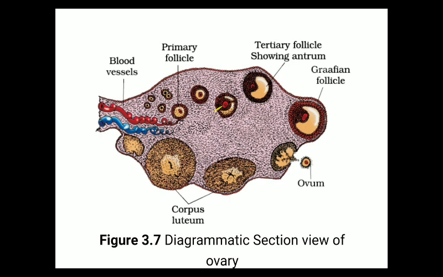The secondary follicle will further develop to form the tertiary follicle, and the tertiary follicle further develops, and finally the first meiotic division takes place and the primary oocyte converts into the secondary oocyte. So the mature Graafian follicle contains the secondary oocyte, which is formed after the first meiotic division.